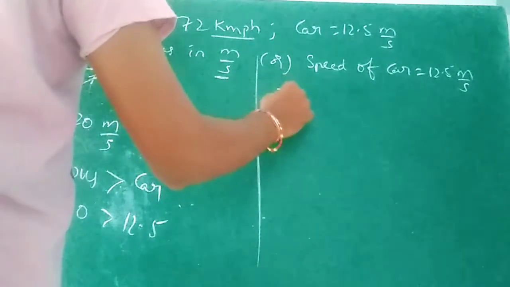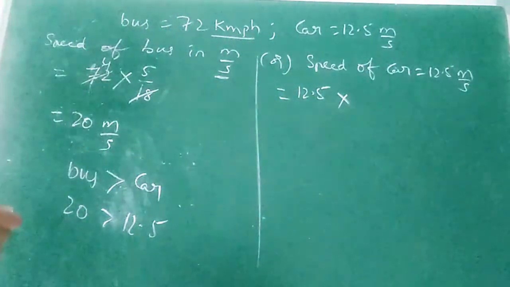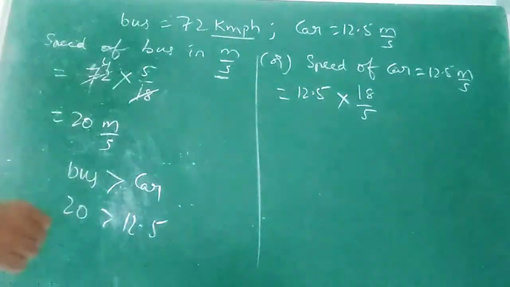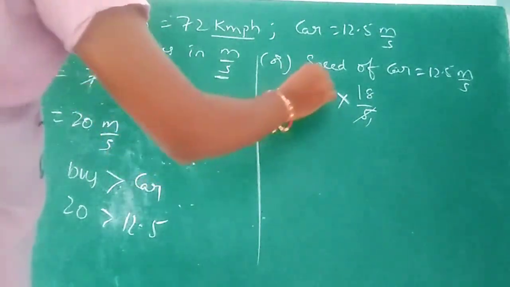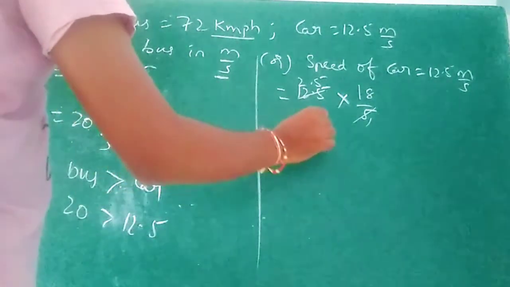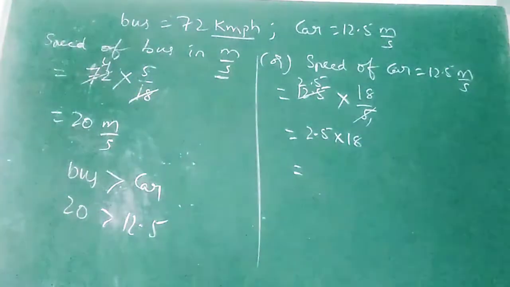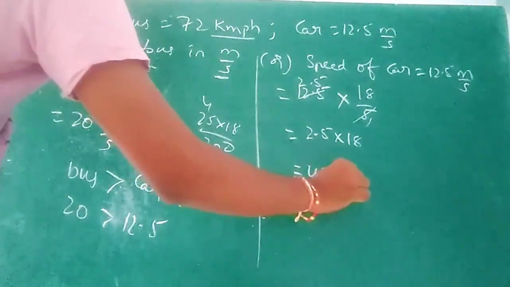To convert 12.5 meter per second into kilometer per hour, with what value should we multiply? 18 by 5. 5 ones, 5 twos, 10, 0.5 is 25. So 2.5 into 18, how much? 45. So here the speed is 45 kilometer per hour.